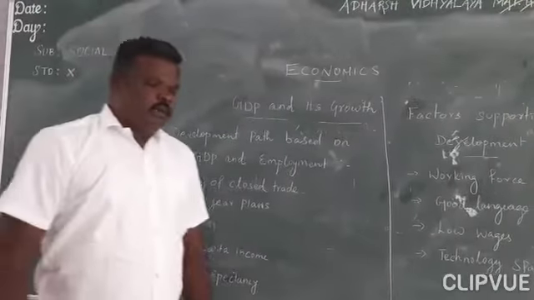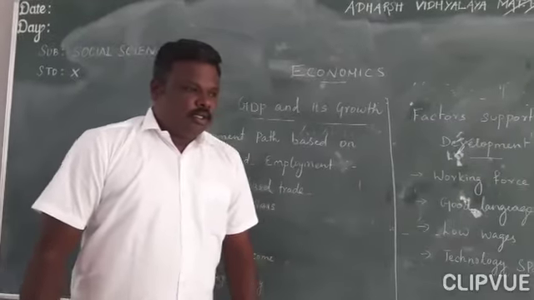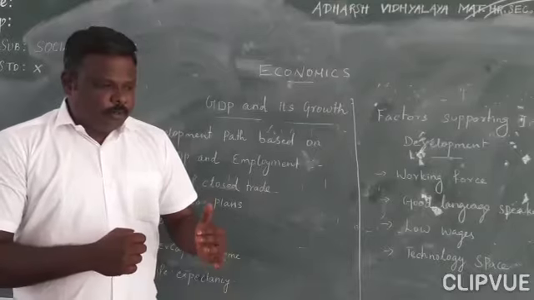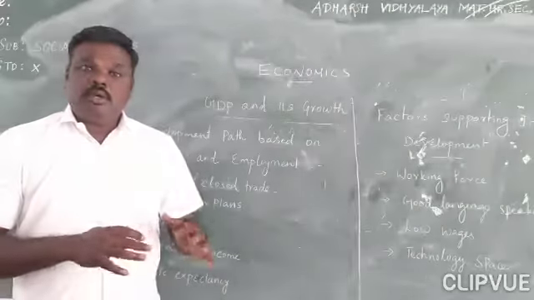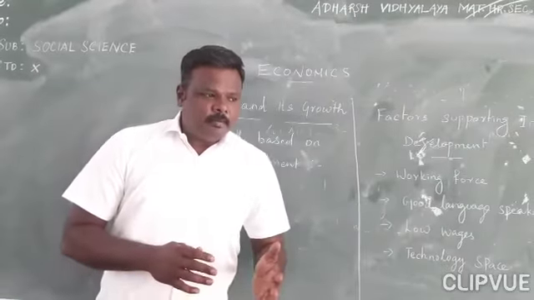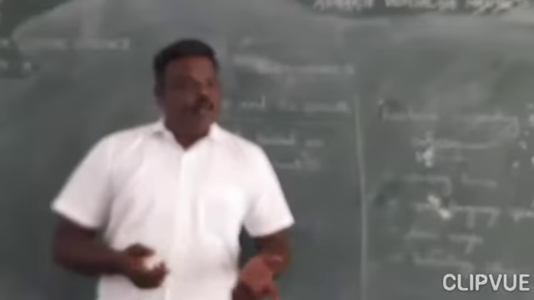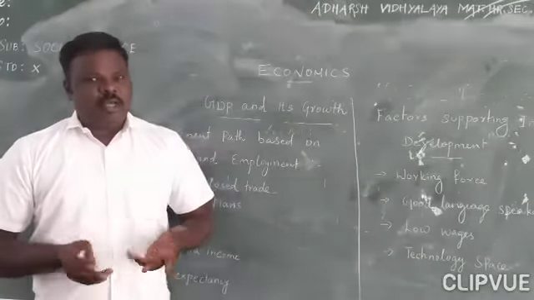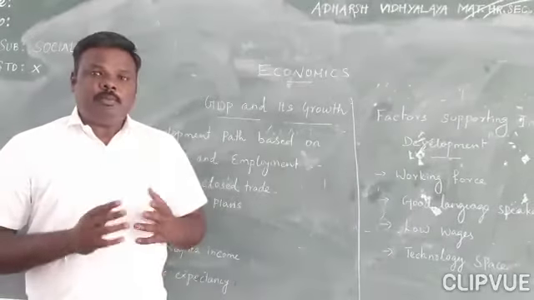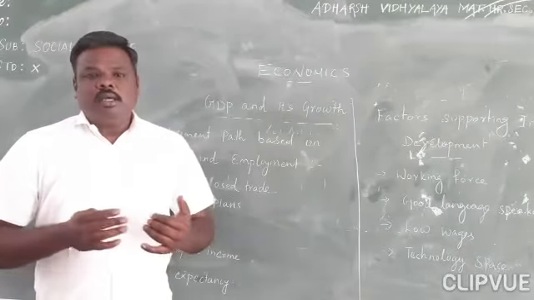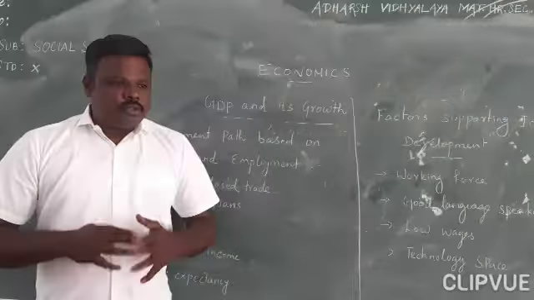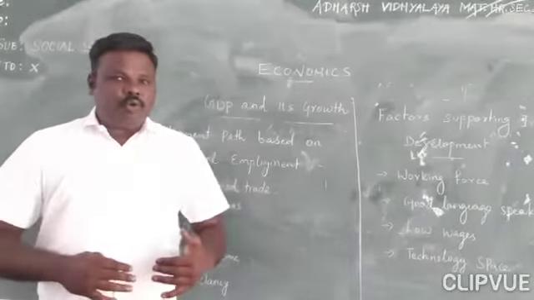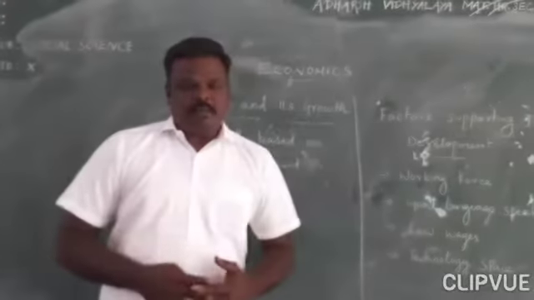First we'll see the policy of closed trade, which means in earlier days, after independence, India mostly followed the policy of closed trade. Closed trade means they are not encouraging foreign trade in India, so we are not depending on foreign goods and foreign companies. They are giving importance only to domestic industries and factories, so that we can produce our native products for domestic purposes.